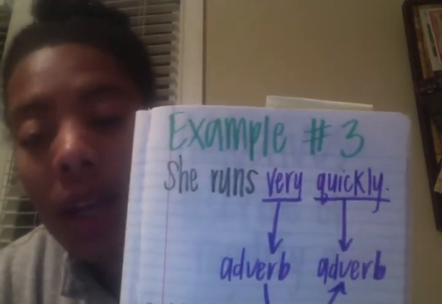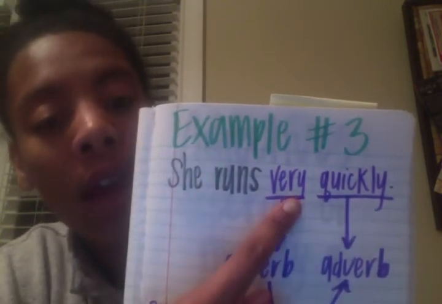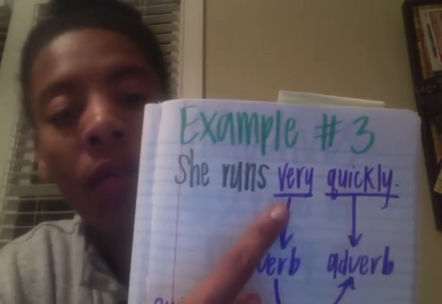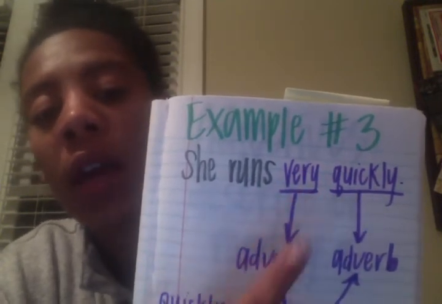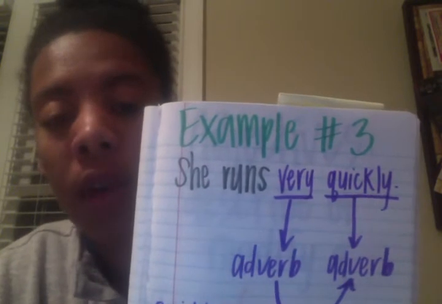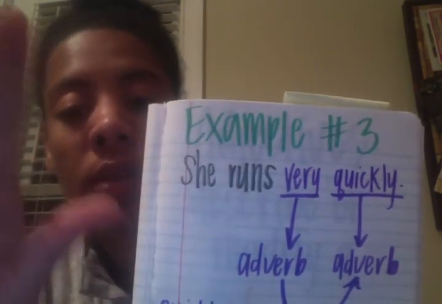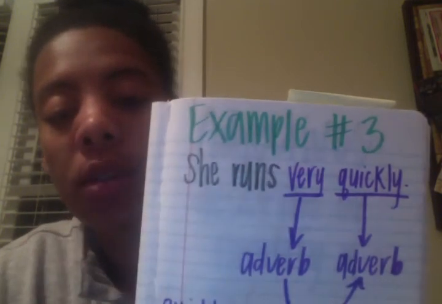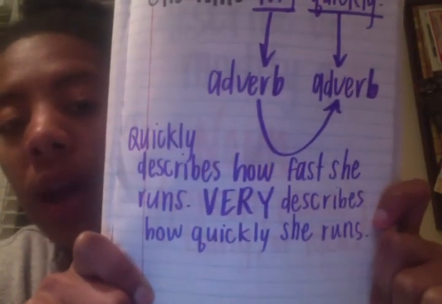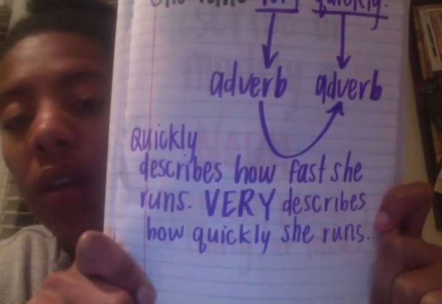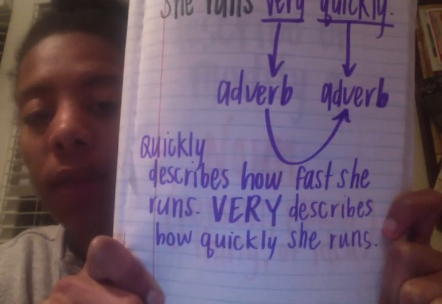How quickly does she run? She runs very quickly. Very is describing an adverb, so very is also an adverb, because adverbs describe adjectives, verbs, and other adverbs. Quickly describes how fast she ran. Very describes how quickly she ran.